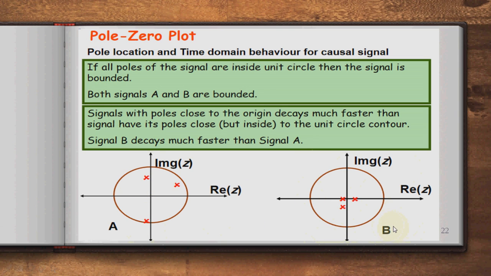The signals with poles close to the origin decay much faster than the signals with poles close to the unit circle contour. So signal B decays much faster than signal A.